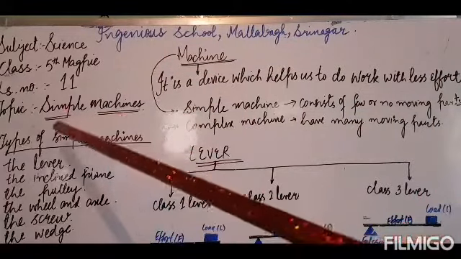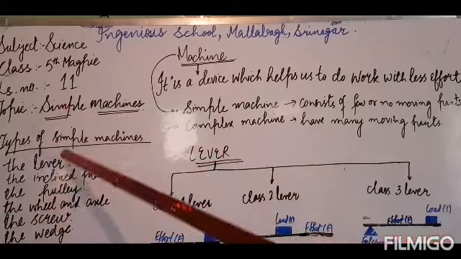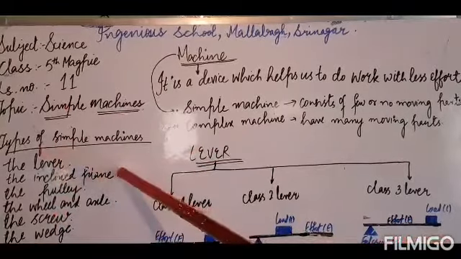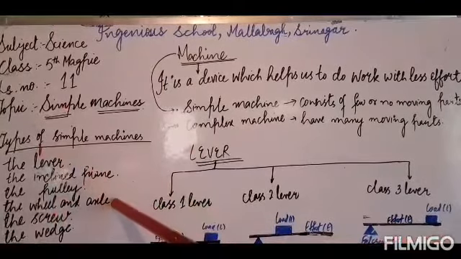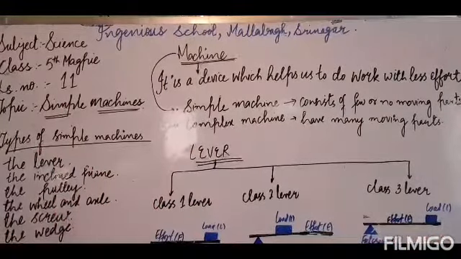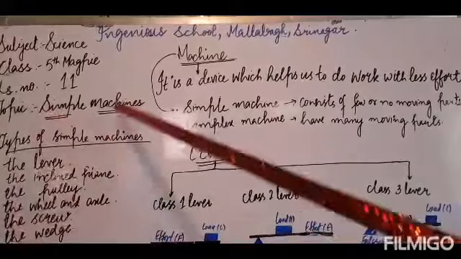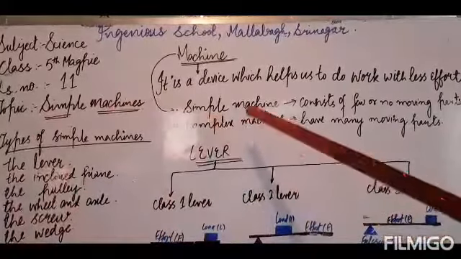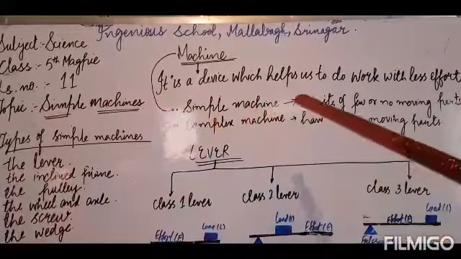Simple machines are of 6 types, as you can see here: the lever, the inclined plane, the pulley, the wheel and the axle, the screw and the wedge. These are all the types of simple machines. First of all, we are going to learn about the lever.